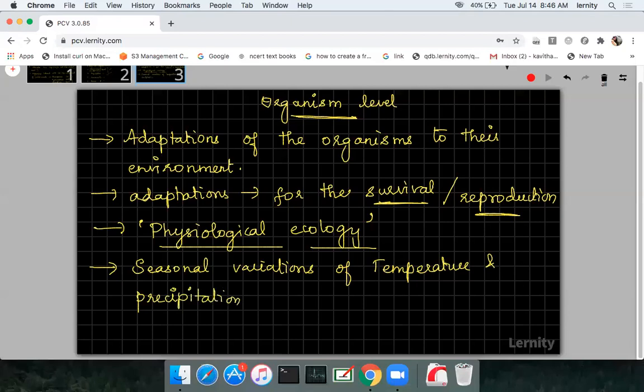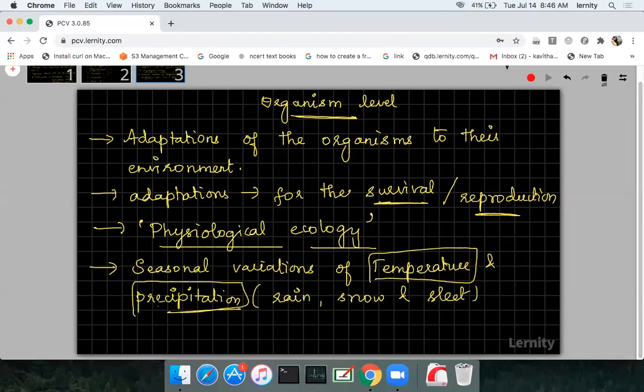Okay, so the seasonal variations of temperature and precipitation, it includes rain, snow, sleet. All these come under precipitation. This seasonal variation of temperature and precipitation is responsible for the formation of different major biomes. So now I will give you some examples of biomes, then you can understand what is a biome.